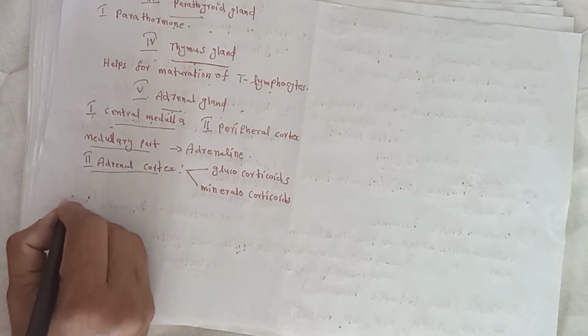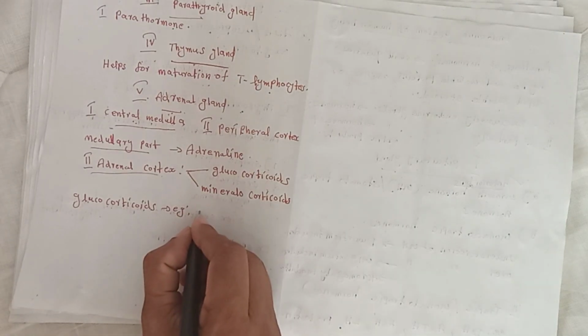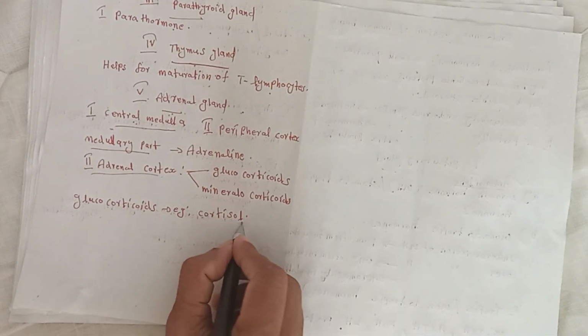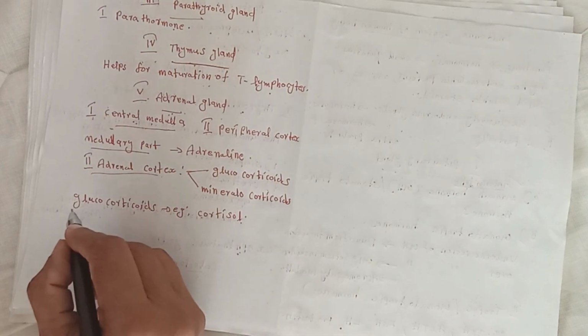First, we discuss glucocorticoids. Example, cortisol. The hormone cortisol is part of the glucocorticoids.